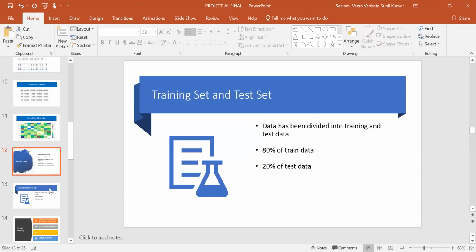To run these models, we need to have a train and test data set. We took 80% of the data as the train data set, and 20% as the test data.